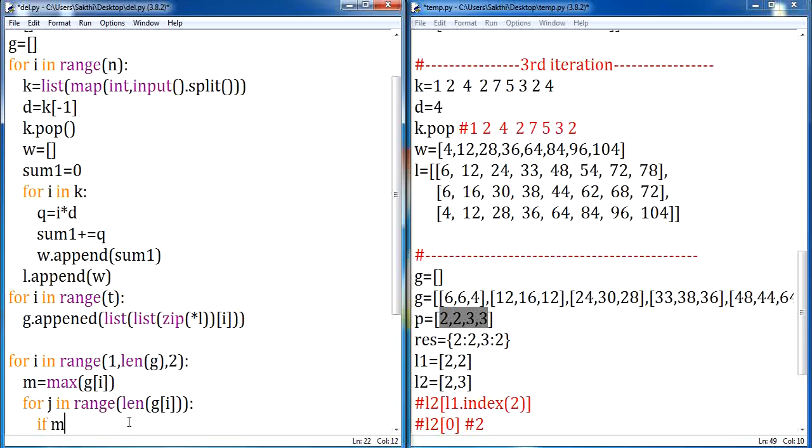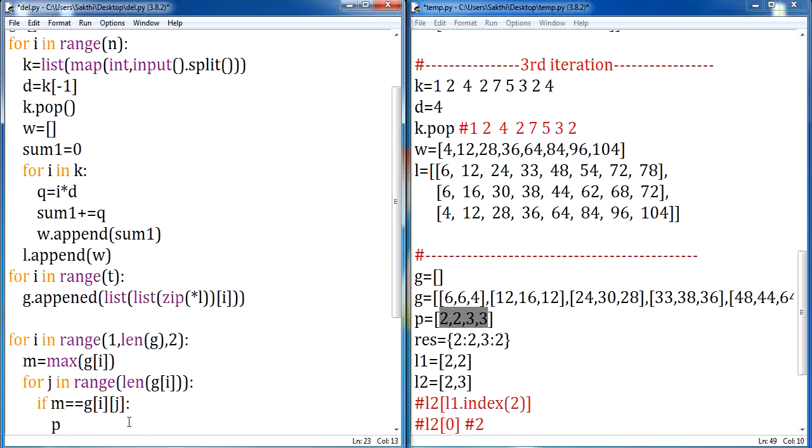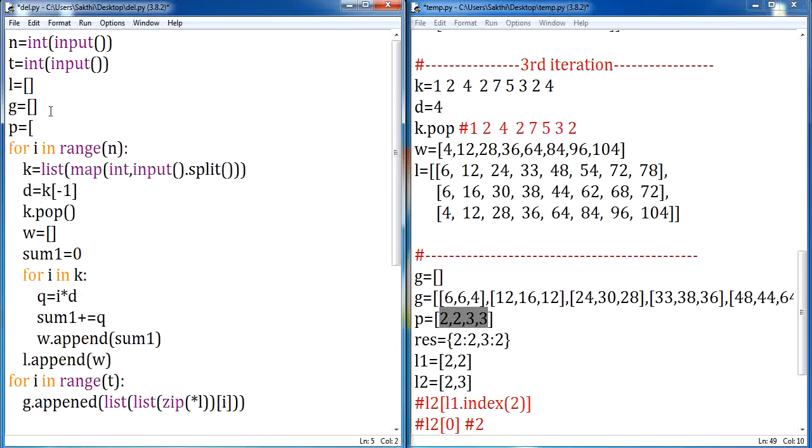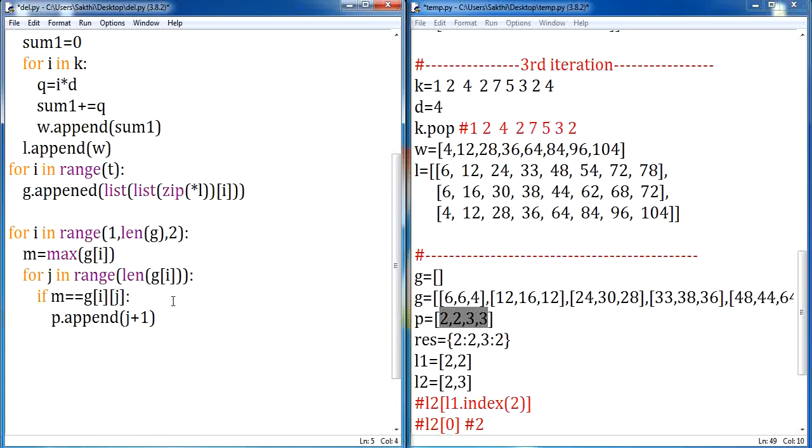If my M value equals G of i j, whenever it is equal, I am supposed to append my data to one list called P with j plus 1 value, since j starts with the 0th index position. Now let me declare one more list P. Clear? Let me repeat again. I am finding the maximum value for every 2 seconds and I am storing it in one list called P, and this is for your further calculation.